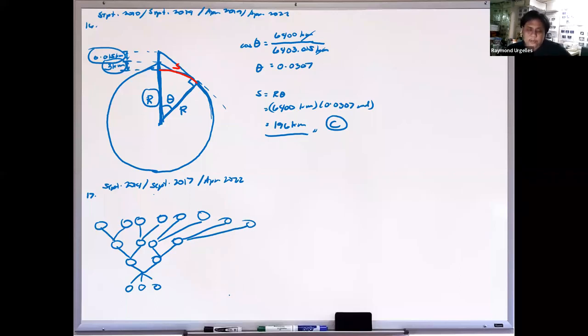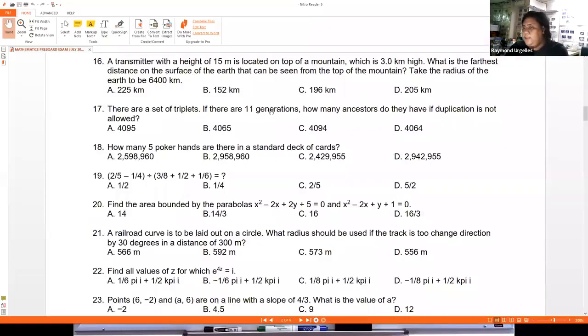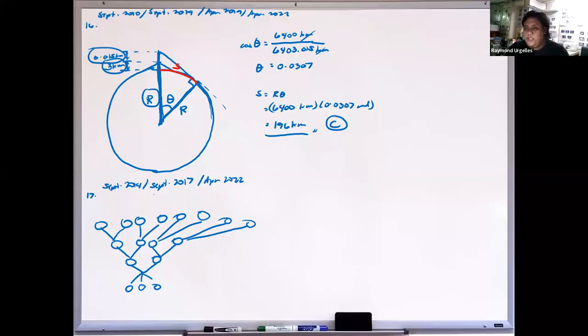It is stated in the problem that duplication is not allowed. So we have the set of triplets, 11 generations. How many ancestors if duplication is not allowed? The number of ancestors is the first generation, second generation, third generation, so this is just the summation of a geometric progression. We start with 2, then it multiplies by 2 every time. So this is 8, that's 4 multiplied by 2. This is our common ratio.